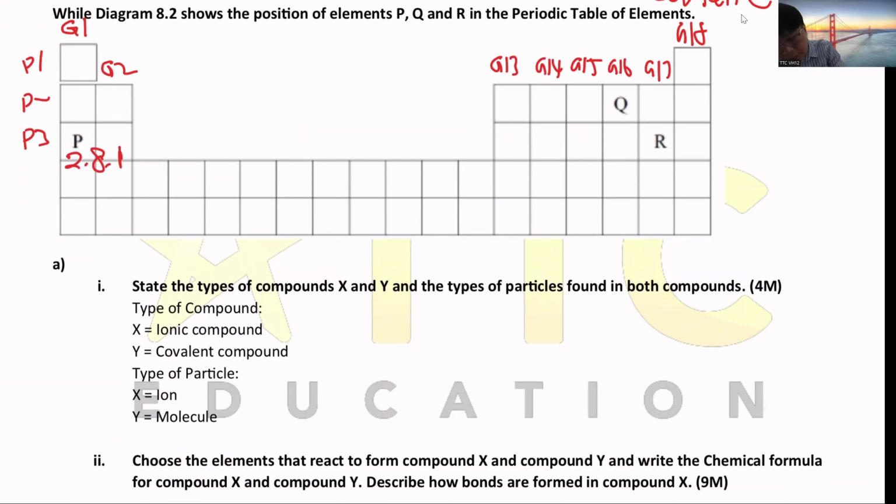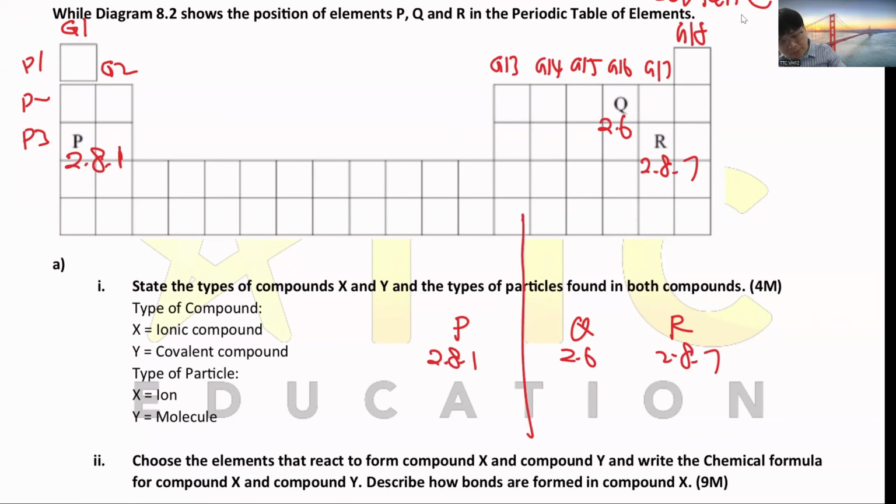Then Q is period 2, group 16, so this is 2.6. Then R is period 3, group 17, so it's 2.8.7. So this is hidden information that you need to know. P is 2.8.1, Q is 2.6, R is 2.8.7.